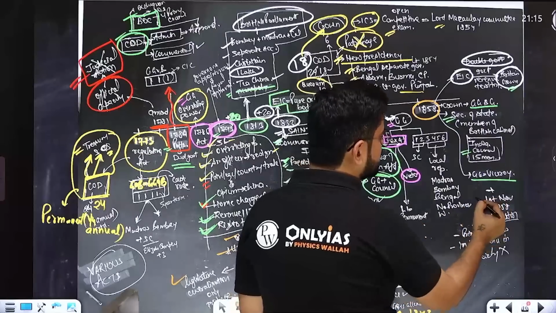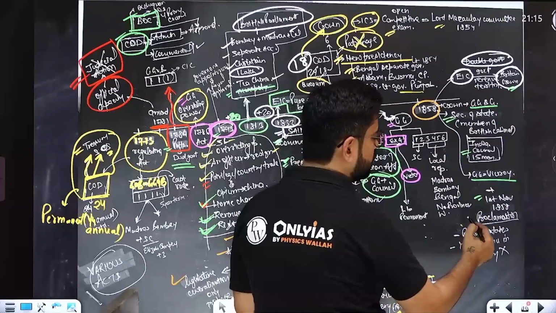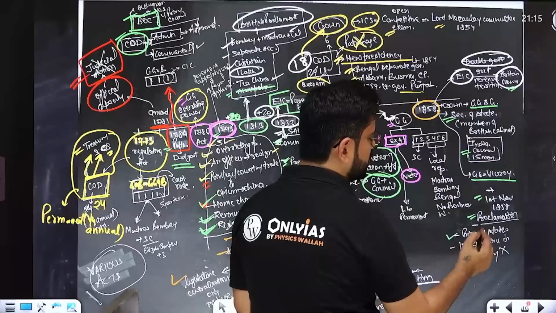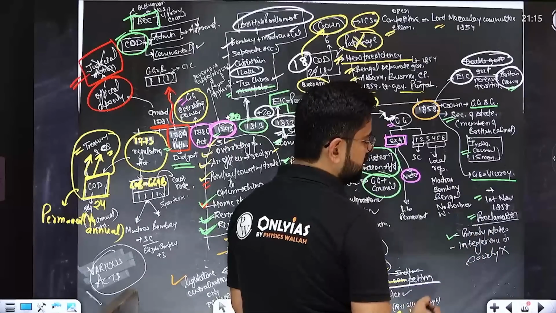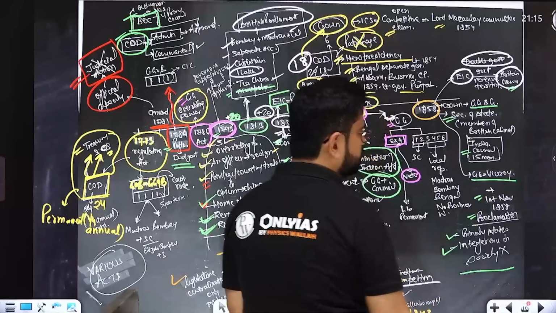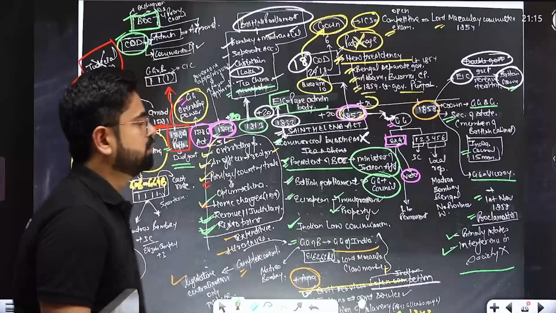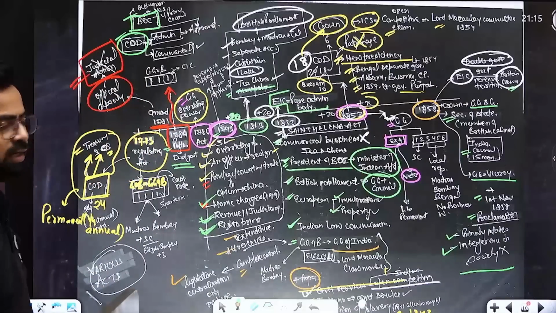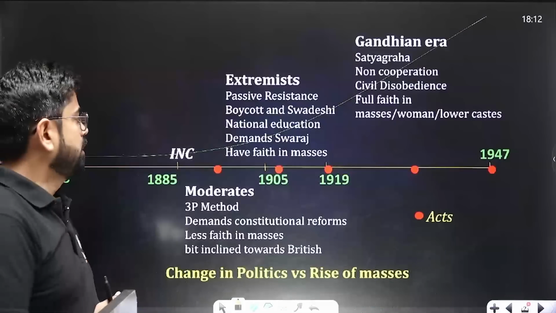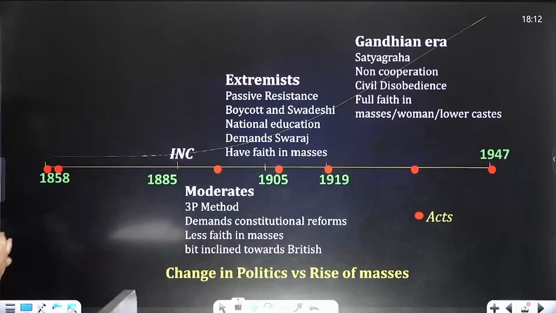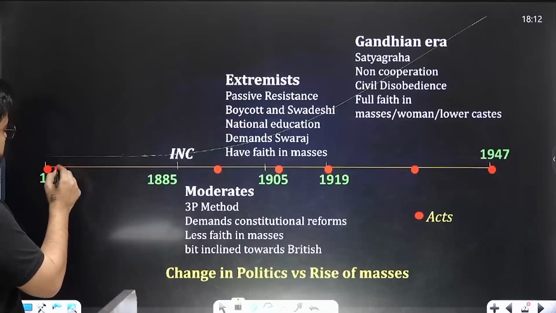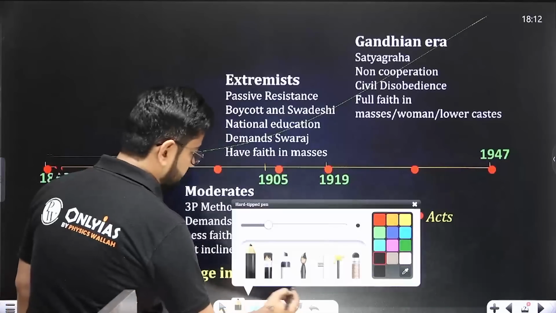After that, on 1st November 1858, there was a proclamation from the Queen, which says that from here onwards, they will not be annexing any princely state. They will not be interfering in Indian society. So this was the first part of the acts till 1858. Now we'll be taking up the acts after 1858. Let's go further and talk about what happened after 1858. Immediately there will be an act in 1861. This is the 1861 Act.